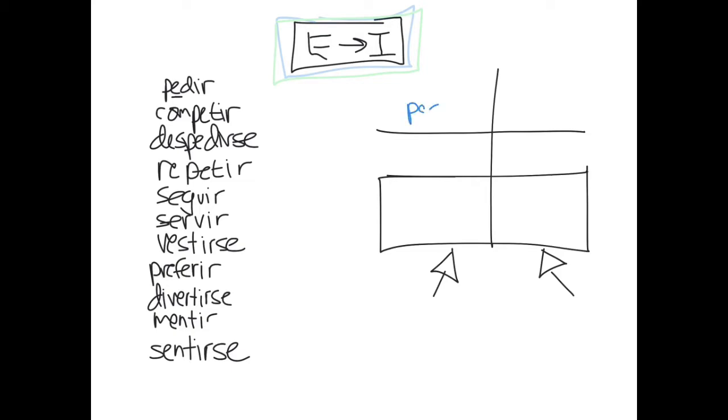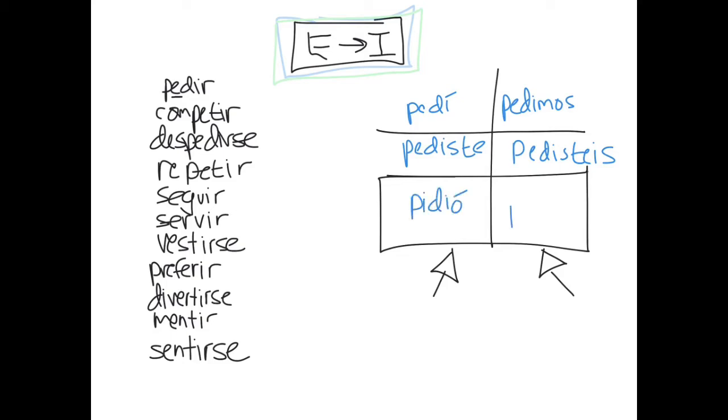So if we have the verb pedir, to ask for, we know that in the preterite it should look like this. Pedí, pediste, pedimos. And for vosotros, pedisteis. All normal, nothing weird. But then when we get into third person, we're going to put pidió, with that I that shows up, and pidieron. So again, we've got that stem change in the stem of the verb. There is a change, E to I.